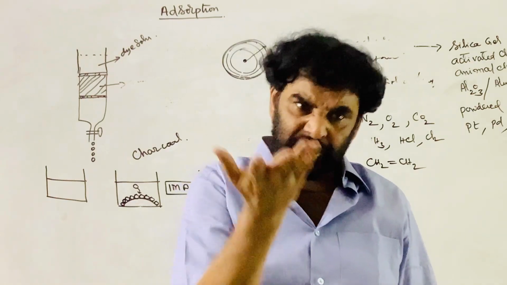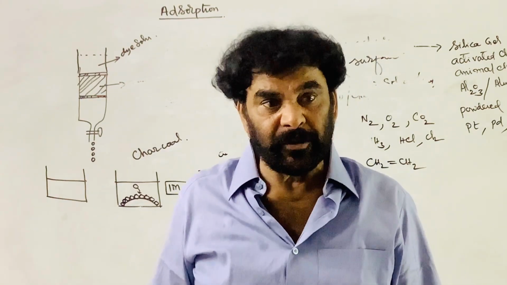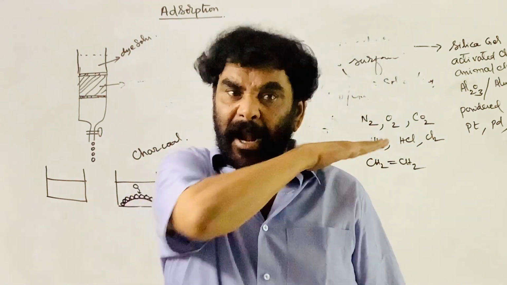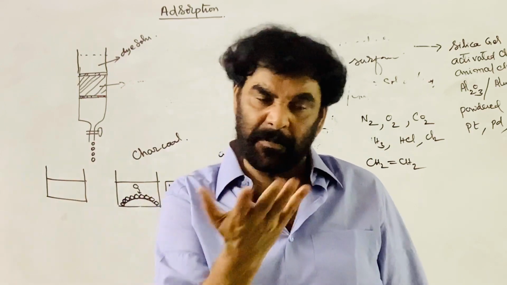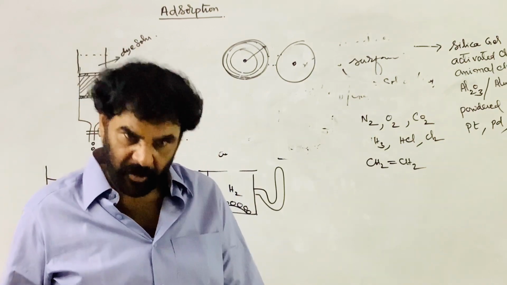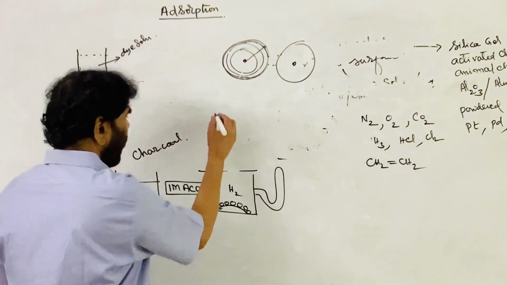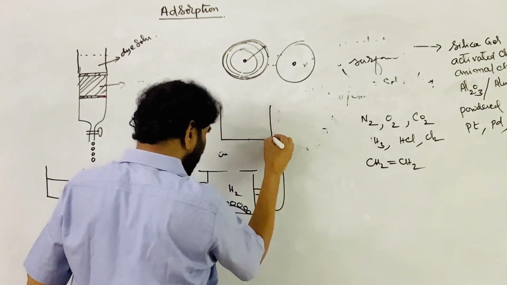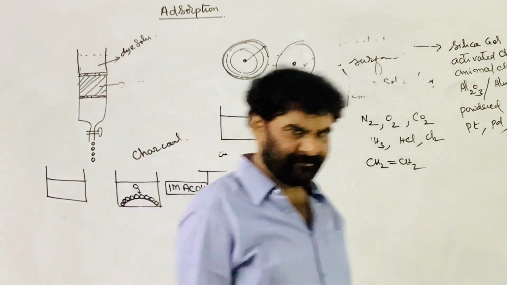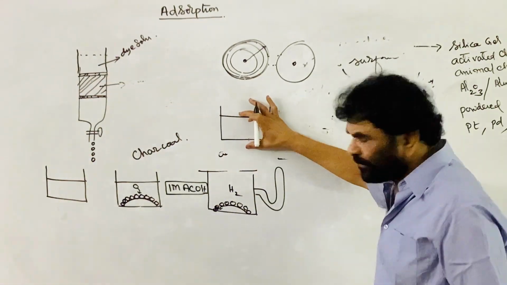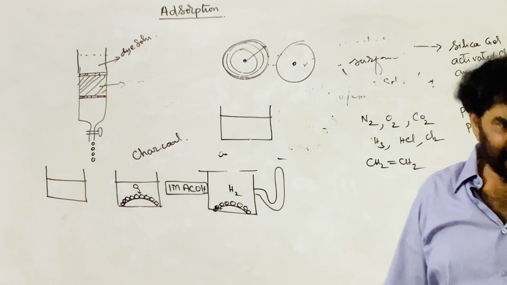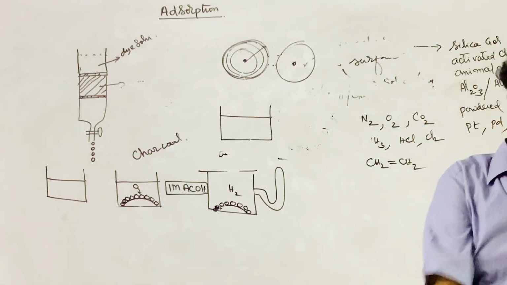If this is the case, why are you saying that only the boundary is active, that the solid surface is active and the liquid surface is active? What about the body? It is the property of each and every molecule. Yes, you are correct. Your doubt is correct. But when I take a solid or a liquid, there are many molecules, n number of molecules. This is the surface. This is the interior of the liquid, commonly known as the bulk of the liquid.